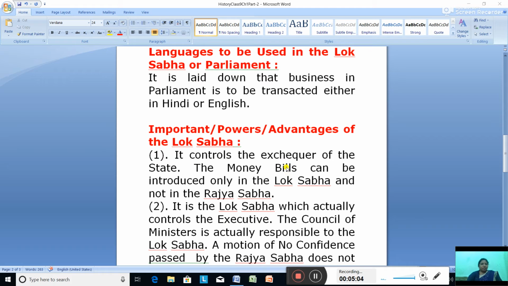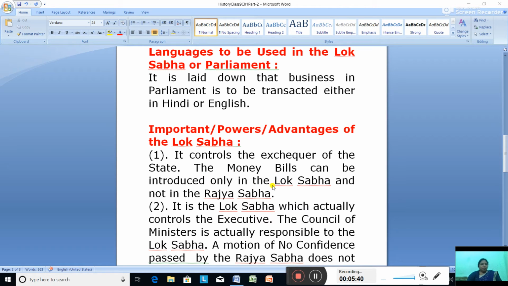We have two types of bills, the ordinary bill and the money bill. The money bill is related to money. The money bill can only be introduced in the Lok Sabha. It cannot be introduced in the Rajya Sabha. It means the Rajya Sabha has no power relating to the introduction of the money bill.